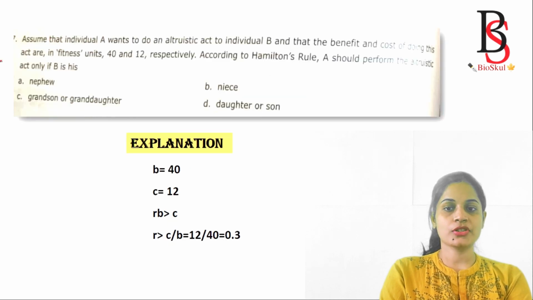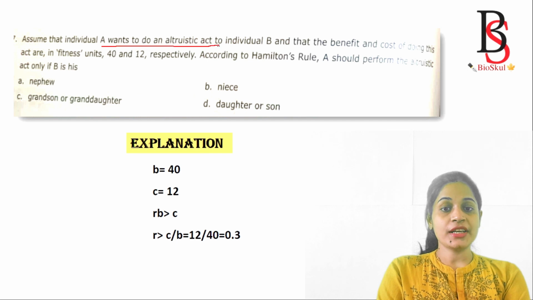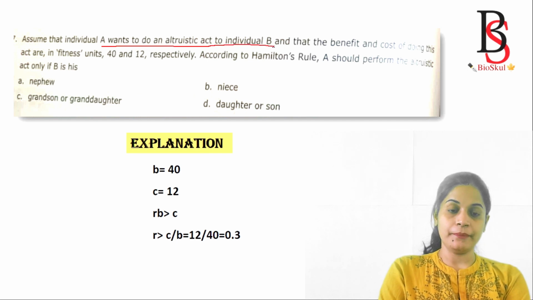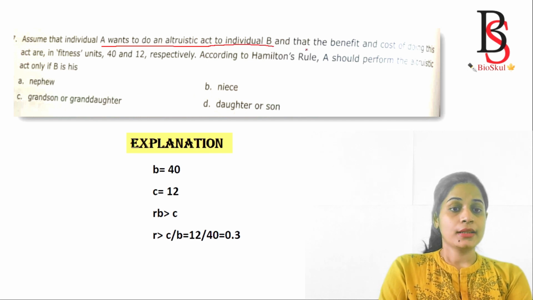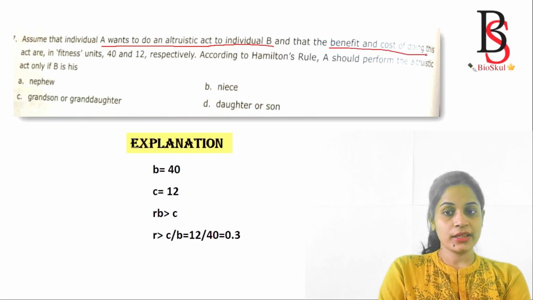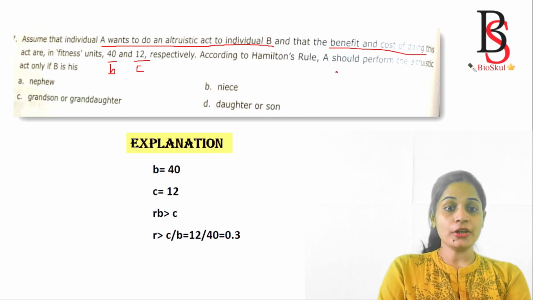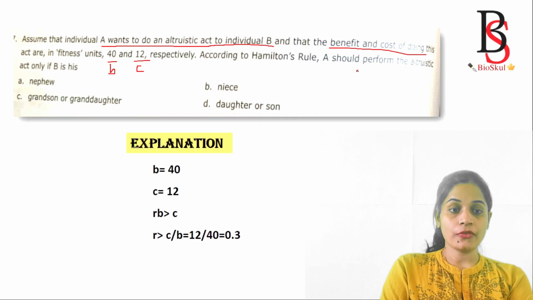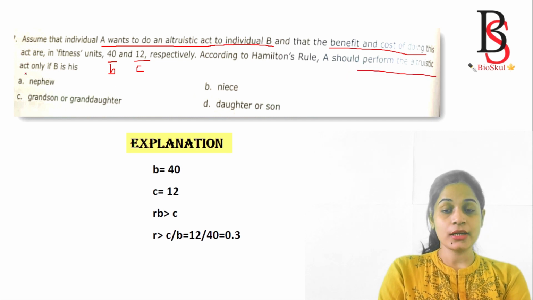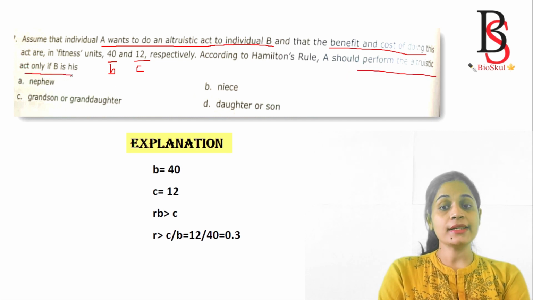Okay, another question. Assume that individual A wants to do an altruistic act to individual B. The benefit and cost of doing this act are, in fitness units, 40 and 12. So here the value of benefit, that is B, and the value of cost, that is C, is given. According to Hamilton's rule, A should perform the altruistic act only if B is his...